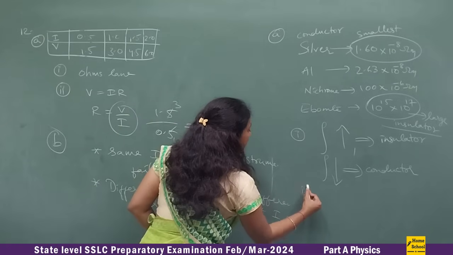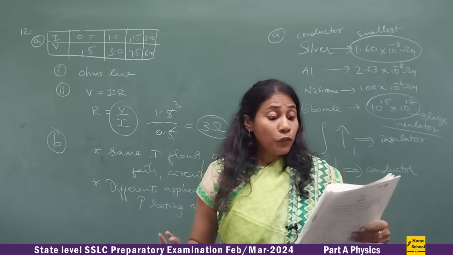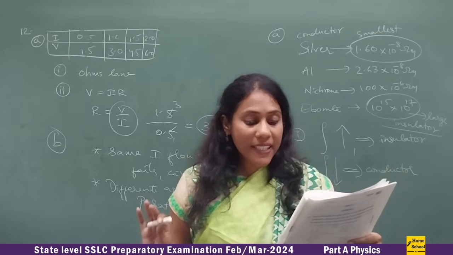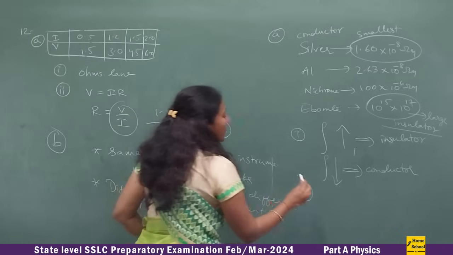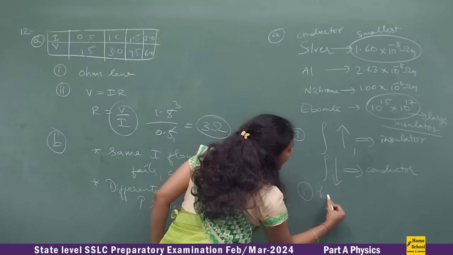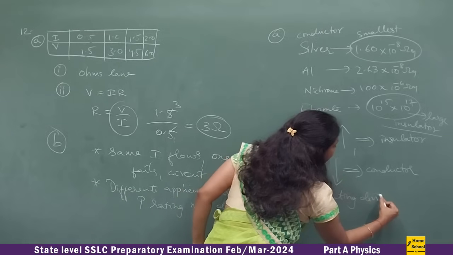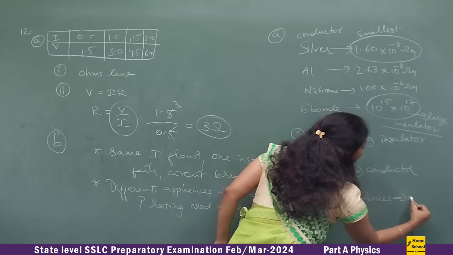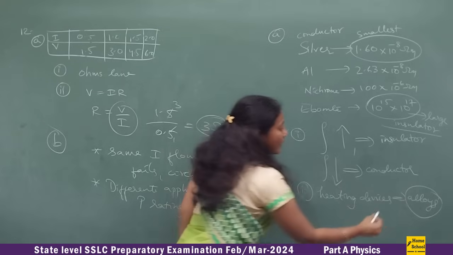Now let us discuss the second question. Very simple. Which substance is used in electrical heating devices and why? So we all know electrical heating devices are made up of alloys. Very important.